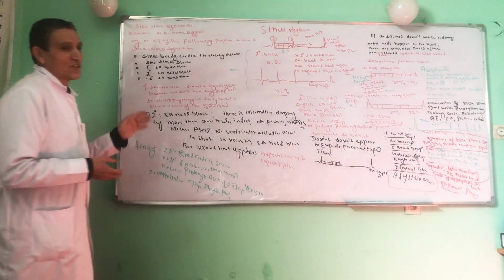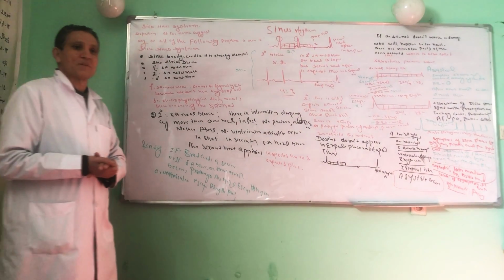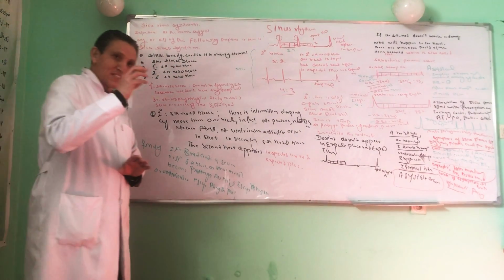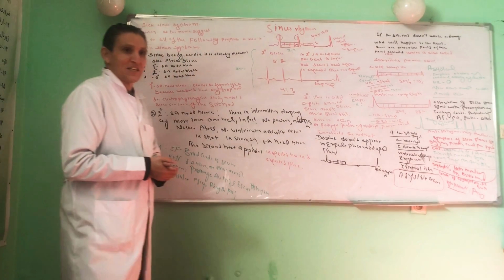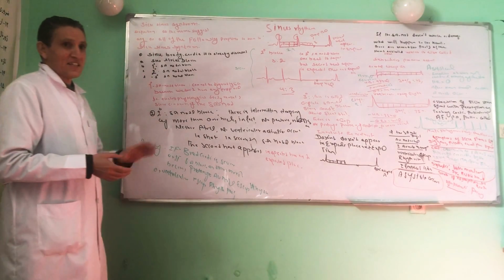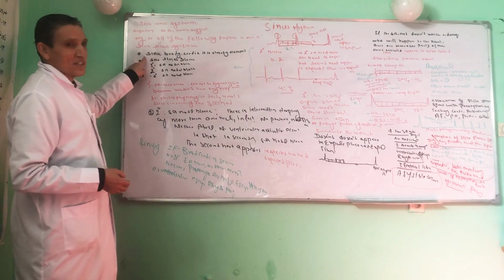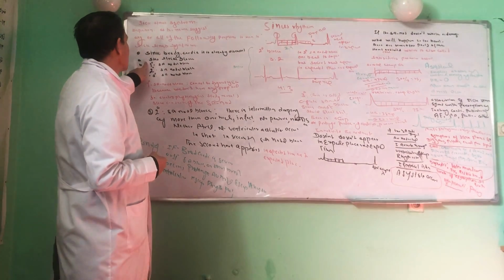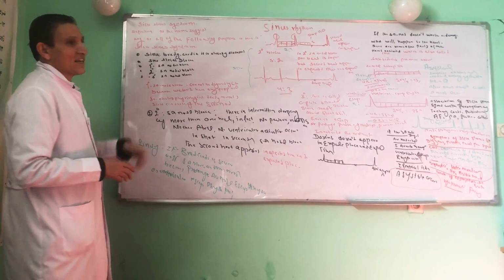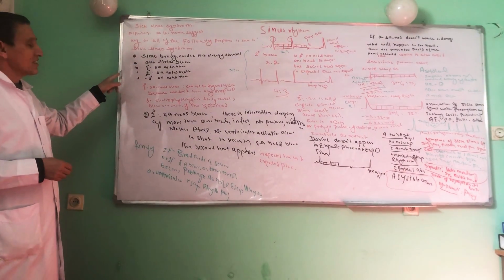How should I define the sick sinus syndrome? Sick sinus syndrome represents or shows a collection of impulse generation as well as conduction disturbances of the SA node, which is related to the SA nodal dysfunction. Under this topic, we should explain three things. Number one, sinus bradycardia. This matter is discussed already. The second one is sinoatrial block, first degree, second degree, and third degree SA nodal block. When you are talking about the sick sinus syndrome, we should think about these three things.